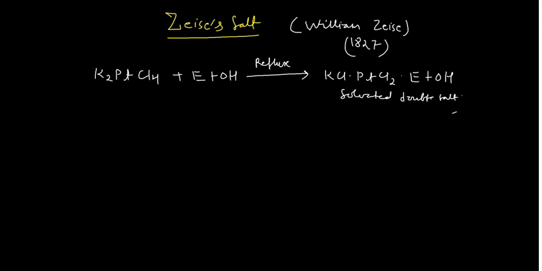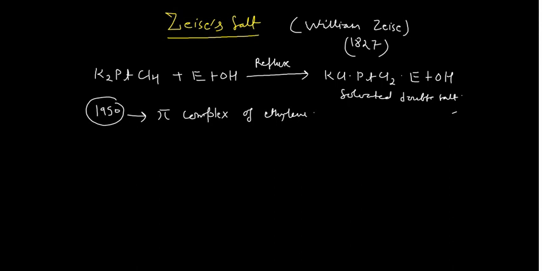But there was no clue at that time about the structure of this particular compound. It was only in 1950 that the structure of this compound was characterized, and it was then known as the pi complex of ethylene. It's a very important compound.